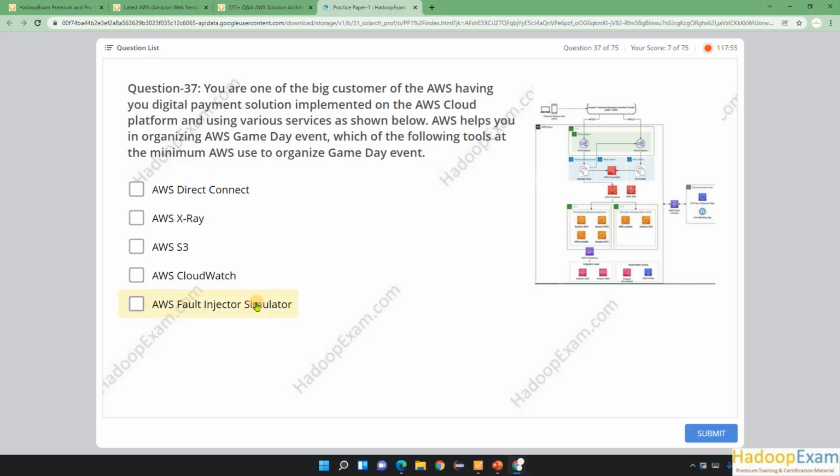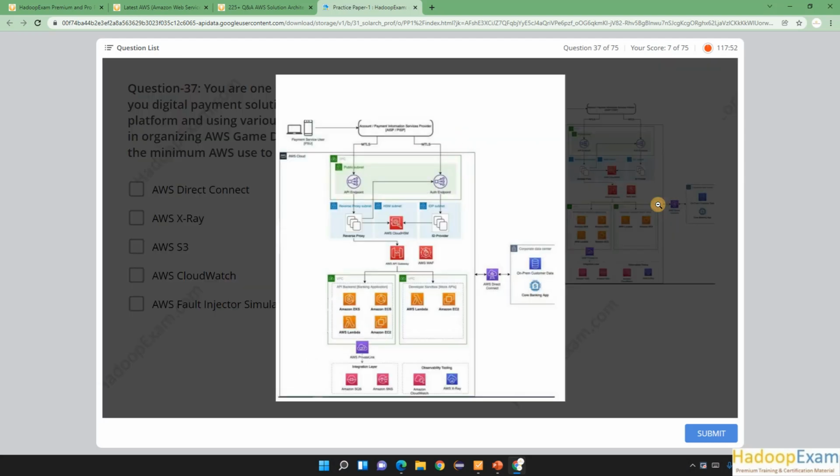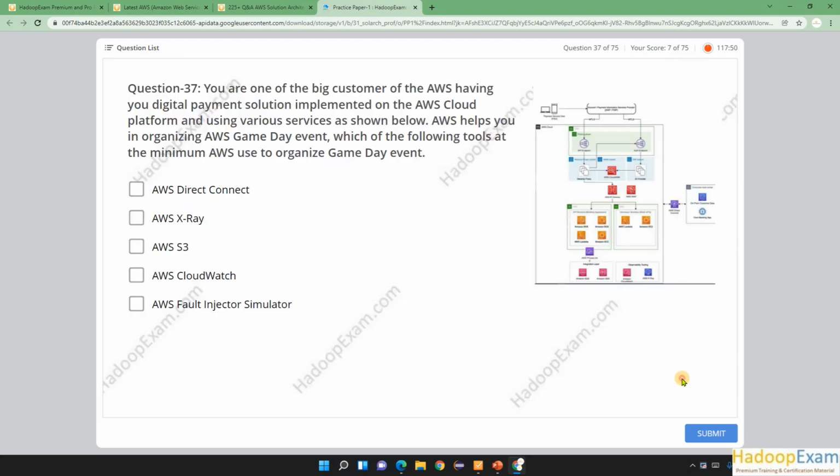So the question is saying you have been given this architecture. Once you click on an image, you can see this is a reference architecture. You are one of the big customers for AWS having your digital payment solution implemented on the AWS cloud platform and using various services as shown below in the image.